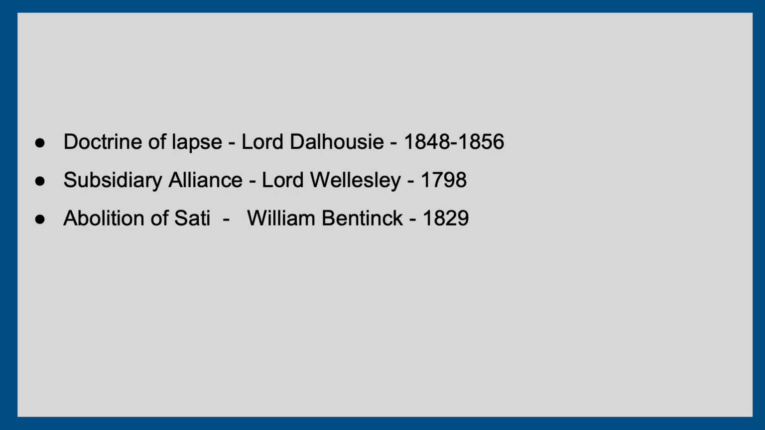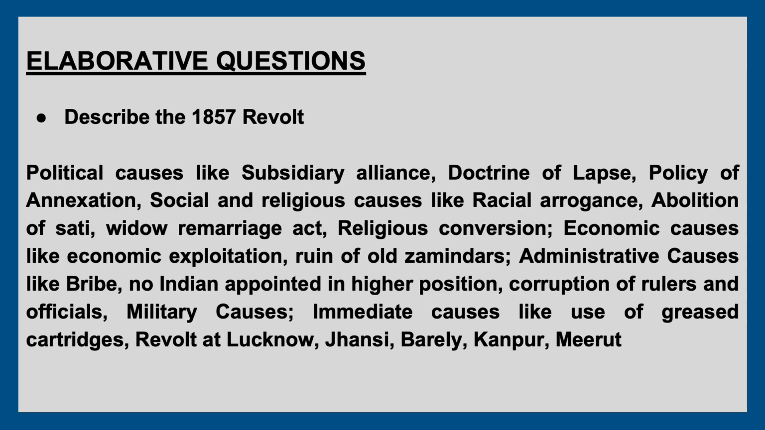These are some initiatives taken by the British, like the Doctrine of Lapse, headed by Lord Dalhousie during 1848 to 1856. Then the Subsidiary Alliance, Lord Wellesley, 1798. And there is the Abolition of Sati, which was by William Bentinck in 1829. And Rabindranath Tagore played a huge role for the abolition of Sati. The elaborative question is about the 1857 revolt.